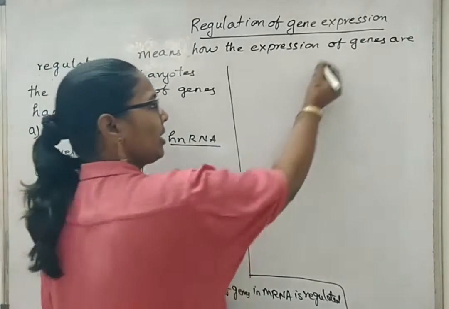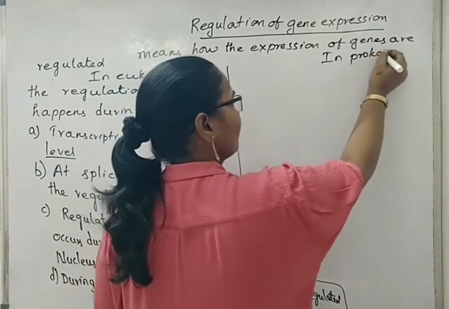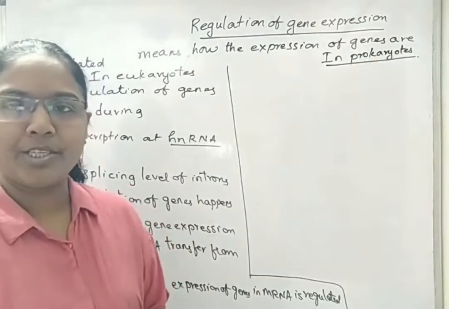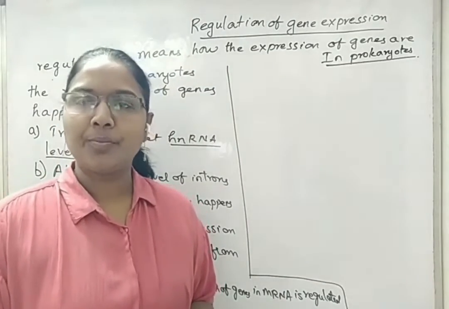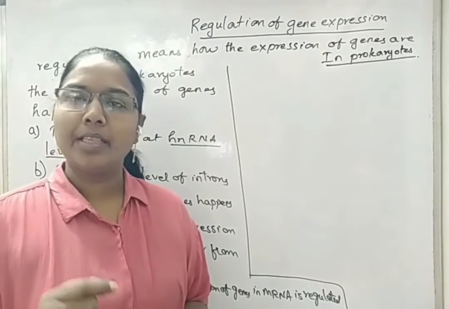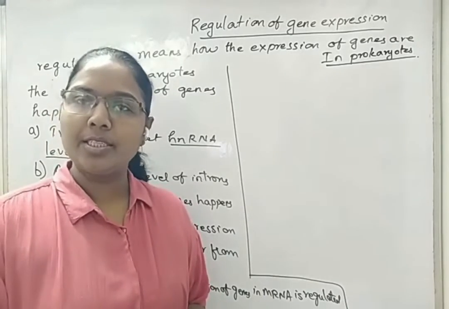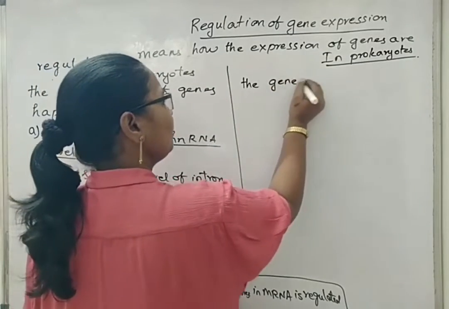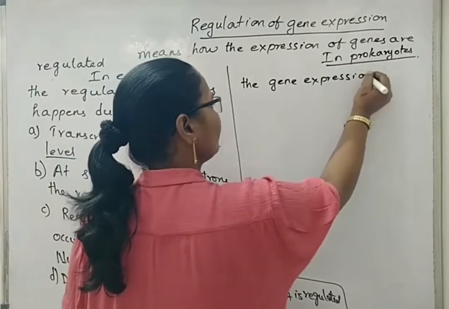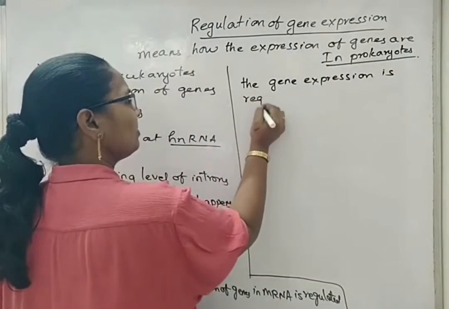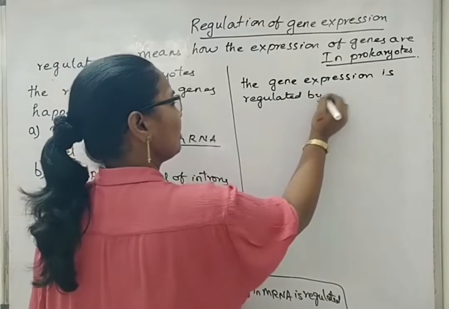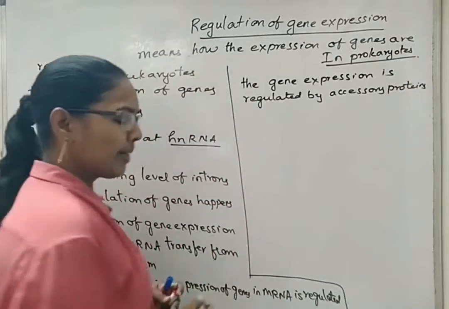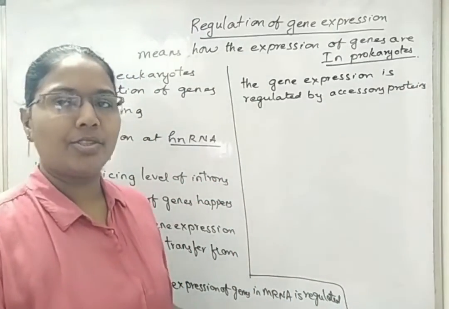Next, in case of prokaryotes, for gene expression there is a need of a special type of proteins called accessory proteins. These proteins are coded by a special type of genes called accessory genes. The gene expression is controlled or regulated by accessory proteins. These are coded by special types of genes called accessory genes.